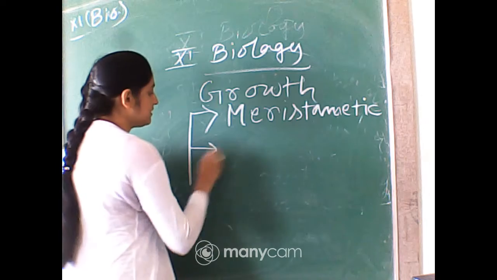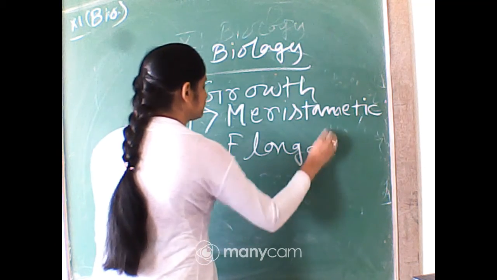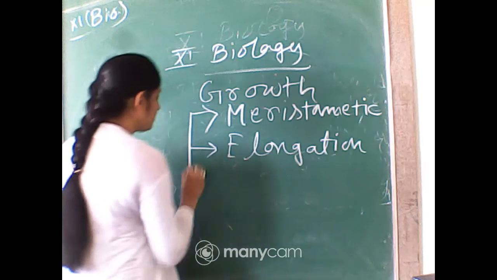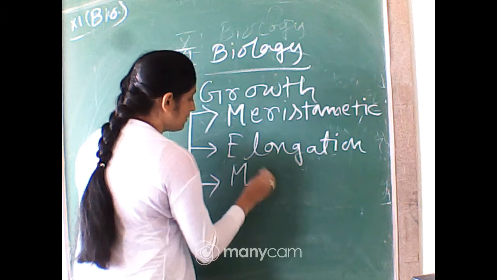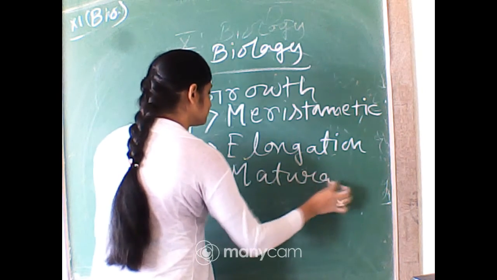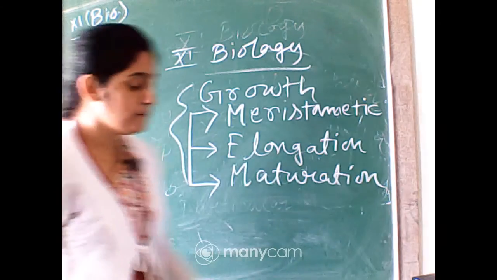Second one, elongation, increase in their size. And third one, maturation, when they reach their final sizes. So these 3 are the growth phases in the plant's life.